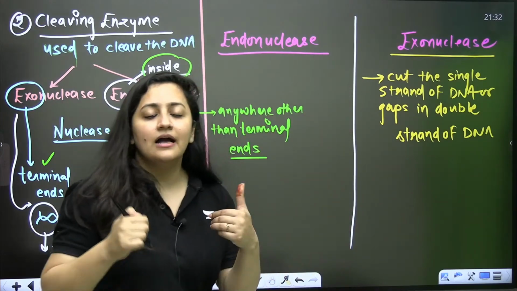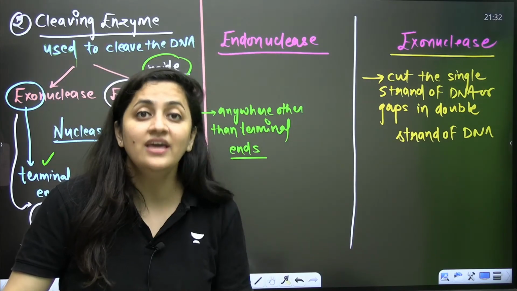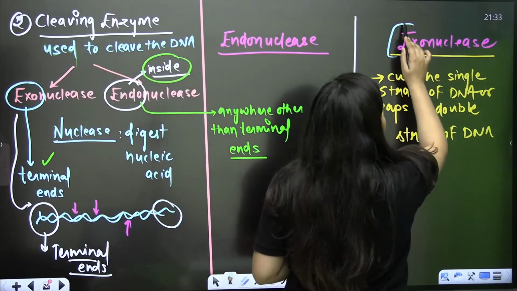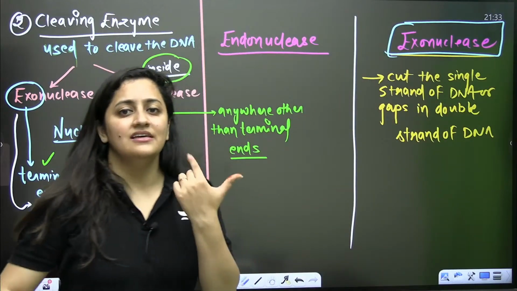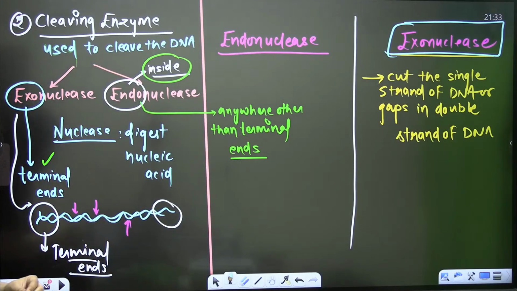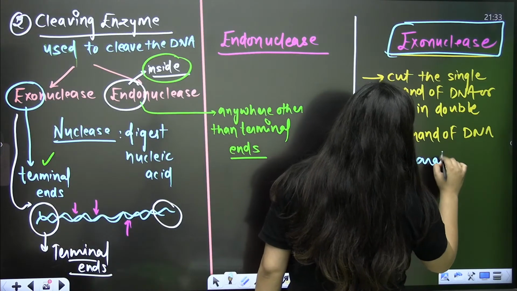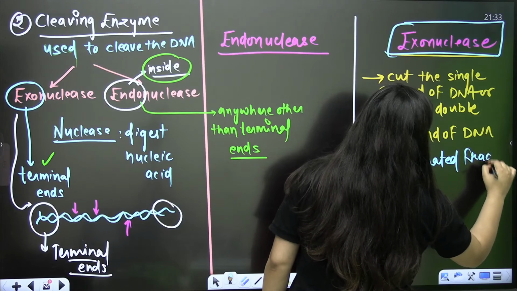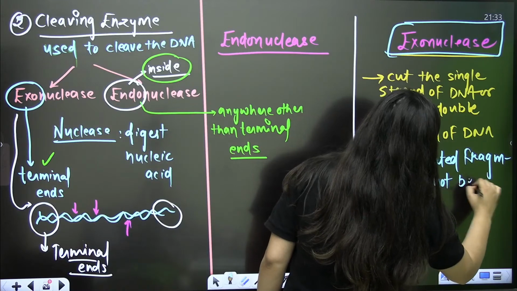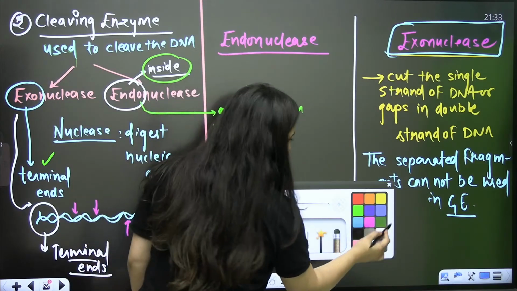So basically exonucleases are not cutting the DNA in a way that we can use for genetic engineering. You are not using the segments that are cut by exonuclease in genetic engineering. Is that clear? When it comes to the exonuclease, the separated fragments cannot be used in genetic engineering. Understood?